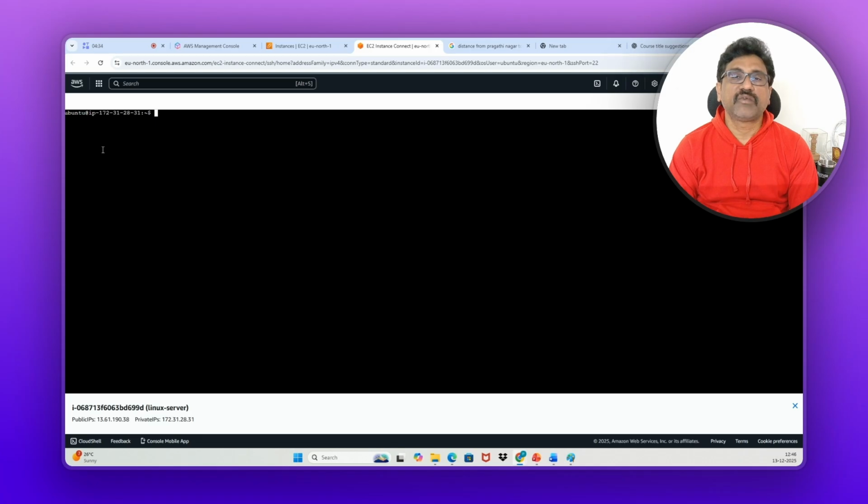A normal user has limited access. There are two types of users, normal user and admin user or root user. The root user will have complete access. Don't worry, I will be explaining user management also. In that user management concept, I will explain about normal users, root users, how to switch from one user to another user, how to create users and permissions and all those things.